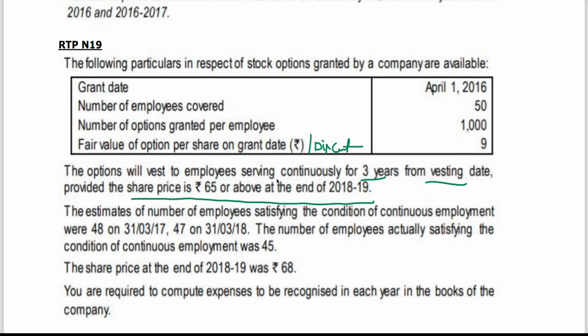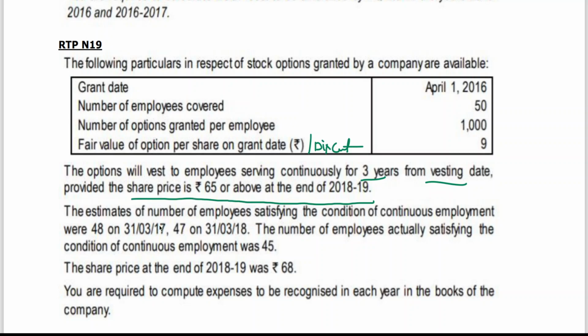One is the service condition, that the employee should work with them for 3 years. And also the share price has to be more than, not less than 65. The share price is 65 or above, which means it can't be less than 65. Then in such case, the vesting condition of 3 years is applicable. That means we are having two conditions, the service condition and also the share price.